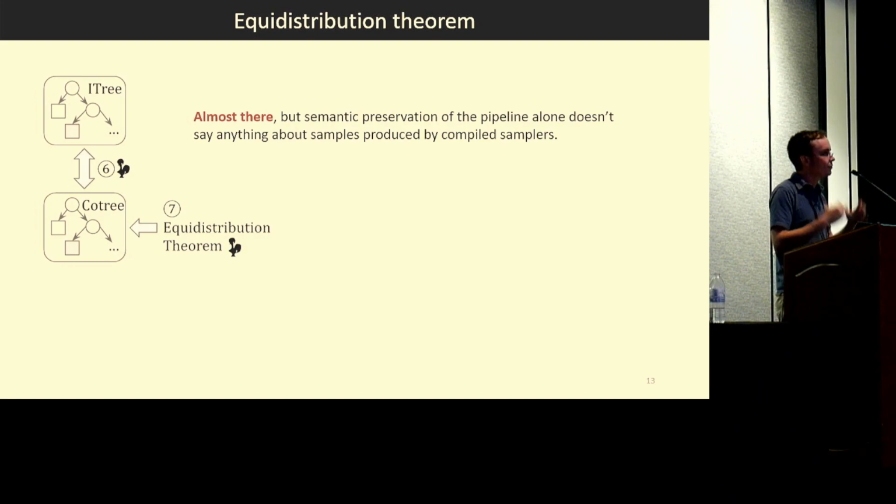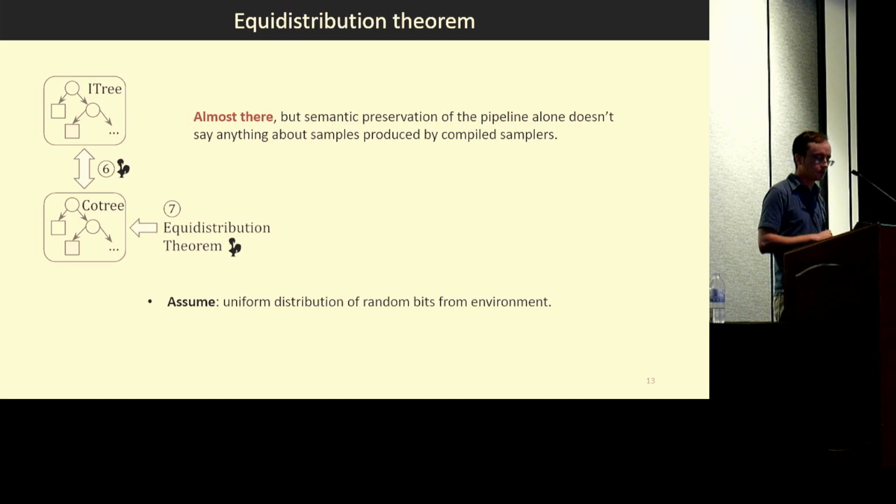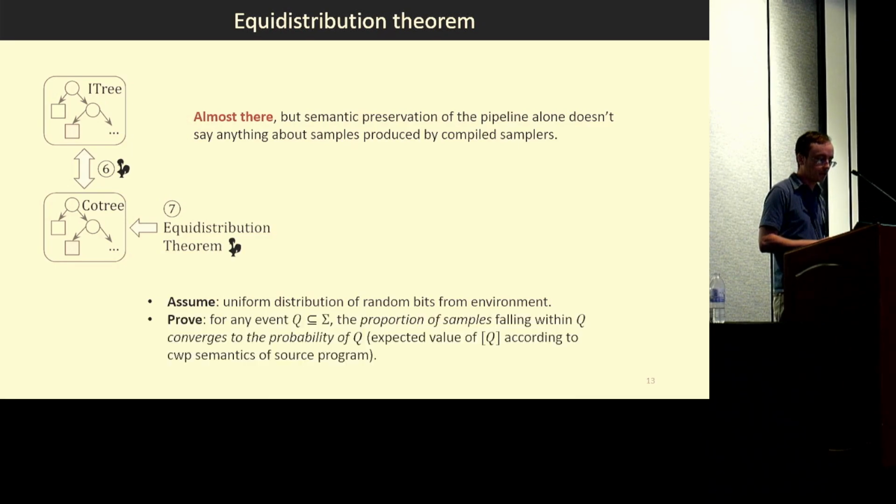And it's also proved using this auxiliary framework. And the equidistribution theorem basically just says that, assuming that the random bits provided by the environment are indeed uniformly distributed, then we have equidistribution: for any event, any subset of the sample space, the proportion of samples that fall within the event converges to its probability, where the probability is defined as the expected value of its characteristic function according to CWP semantics of the source program.